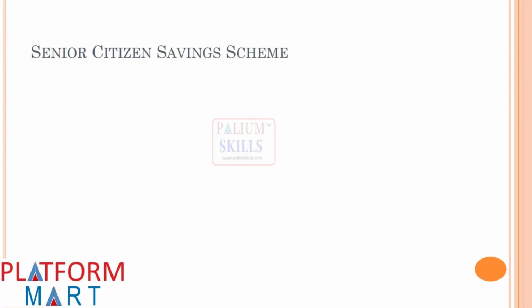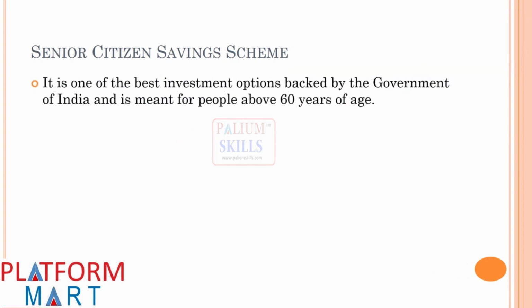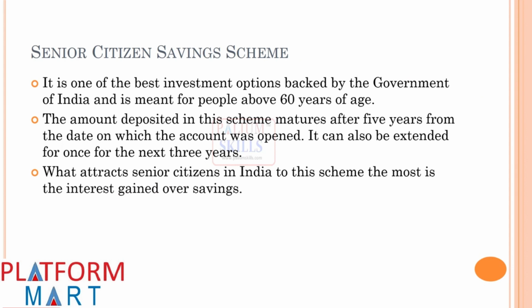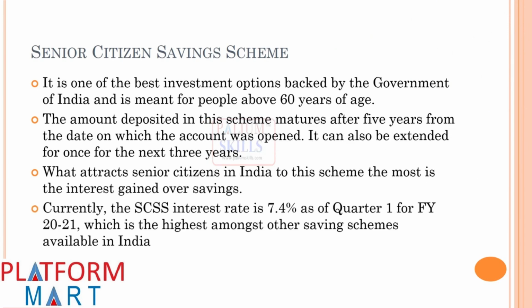Senior Citizen Savings Scheme. It is one of the best investment options backed by the Government of India and is meant for people above 60 years of age. The amount deposited in this scheme matures after 5 years from the date on which the account was opened. It can also be extended once for the next 3 years. What attracts senior citizens in India to this scheme the most is the interest gained over savings. Currently, the SCSS interest rate is 7.4% as of Q1 for FY 2020-21, which is the highest amongst other saving schemes available in India.